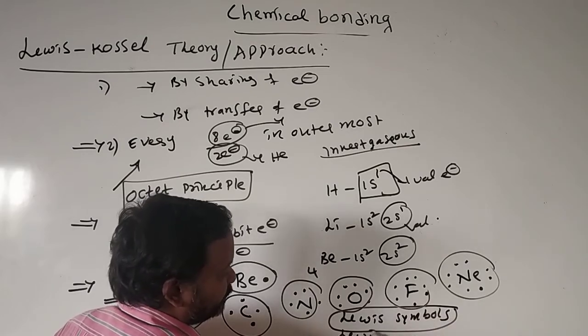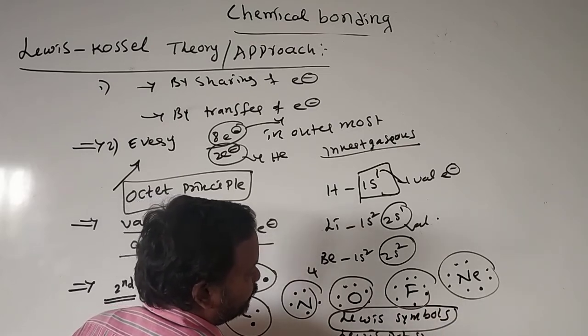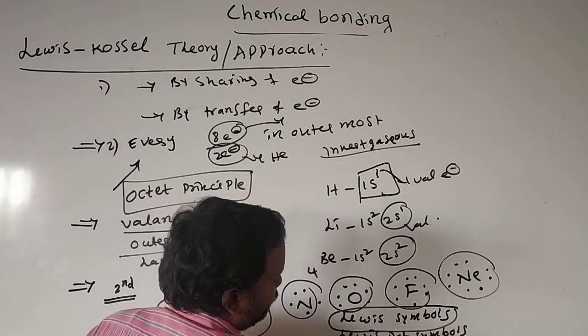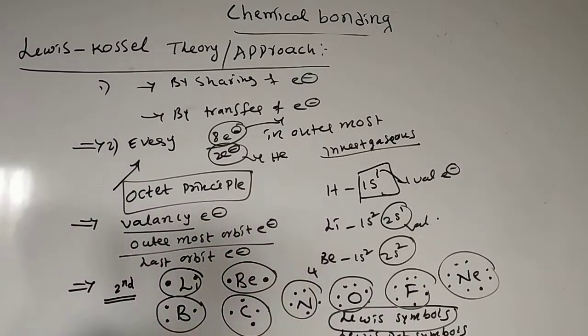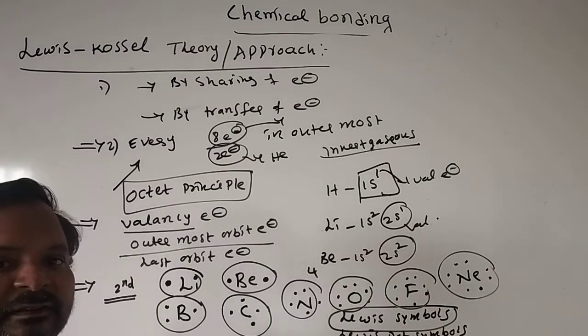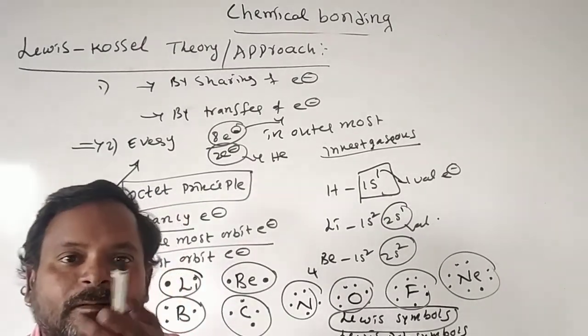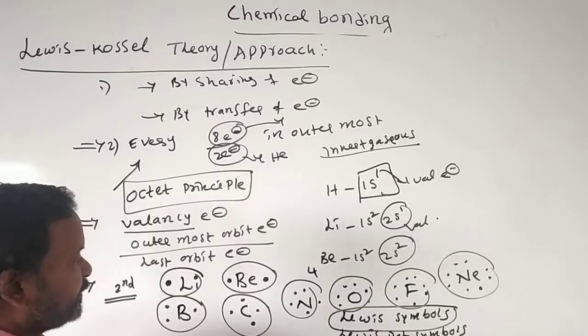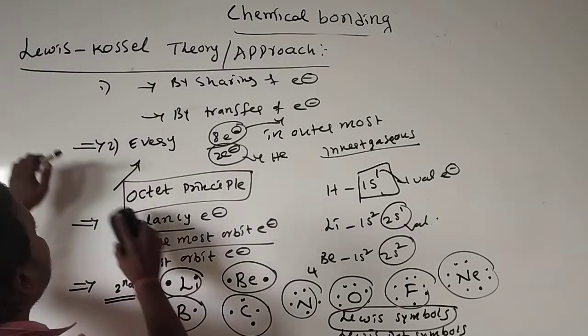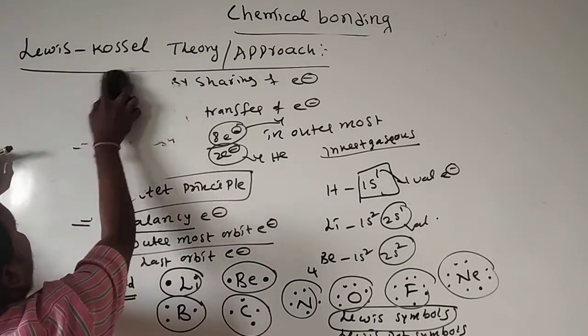In another way, we call them Lewis dot symbols. And in continuation, how will we represent molecules using Lewis dot structures? These are atoms; how will we represent the molecules?